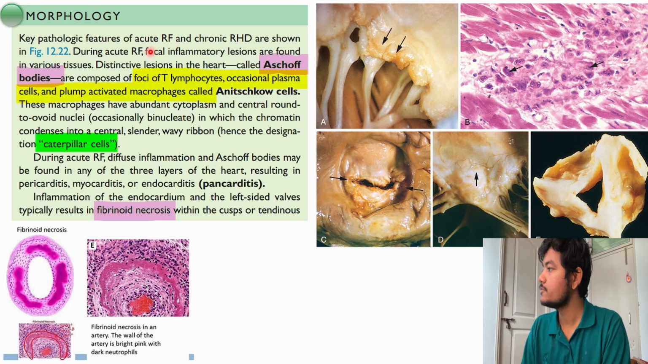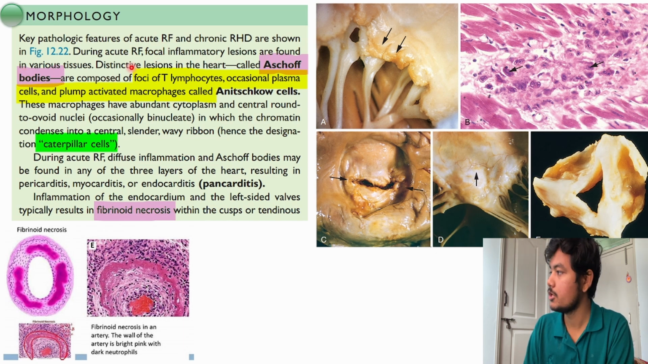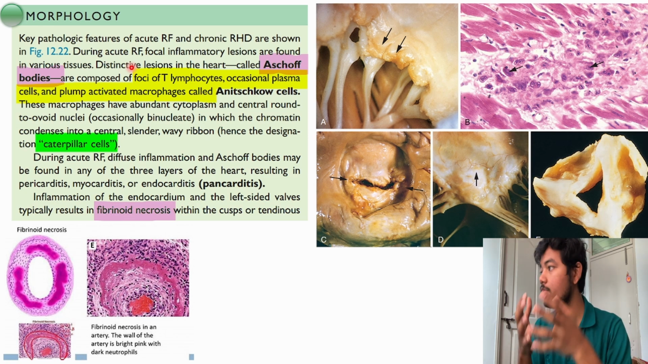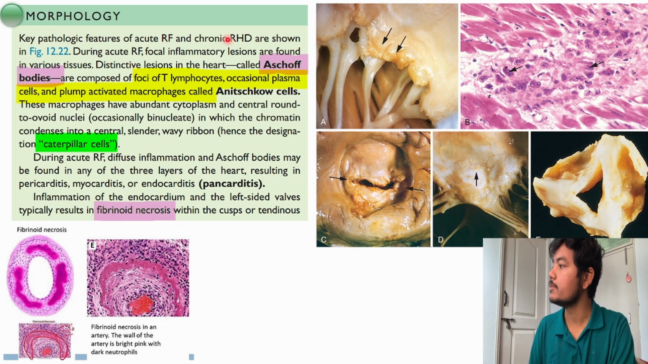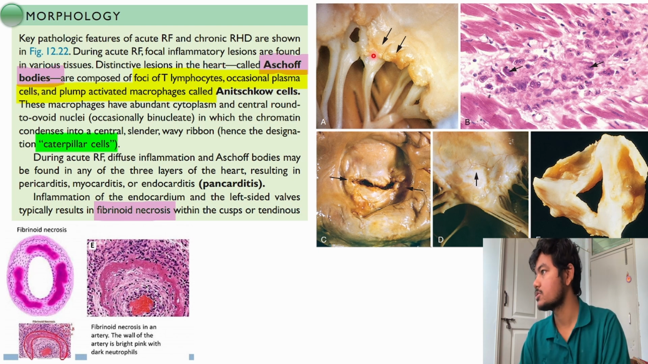So the key pathological features are these: during acute rheumatic fever, focal inflammatory lesions are found in various tissues. Why focal inflammatory? Because antibodies are going there, there is complement activation and inflammation. Macrophages, lymphocytes, neutrophils, everyone will come there and clump, and they form these focal inflammatory lesions called Aschoff bodies in the heart. As you can see here, I think these are the marks of those.